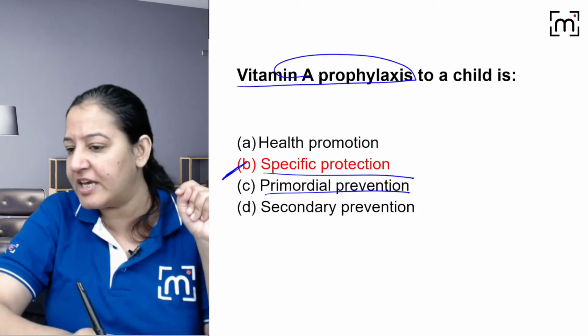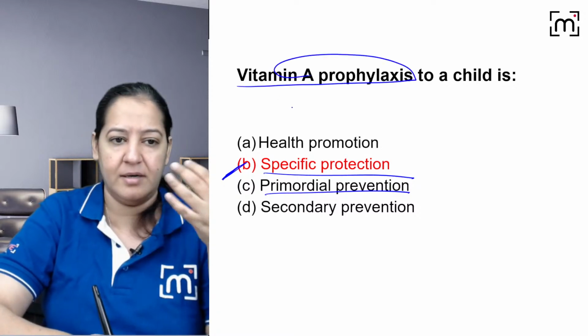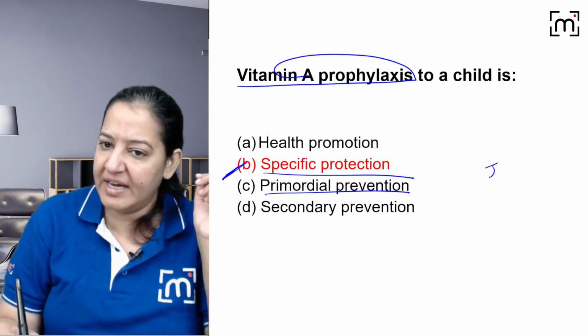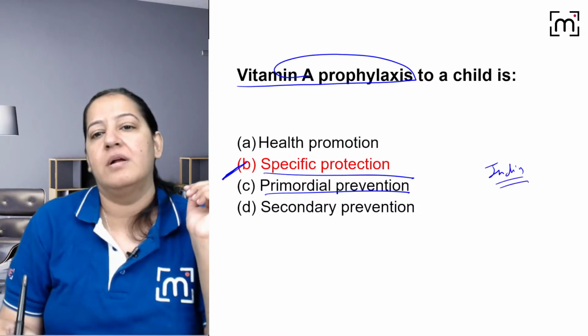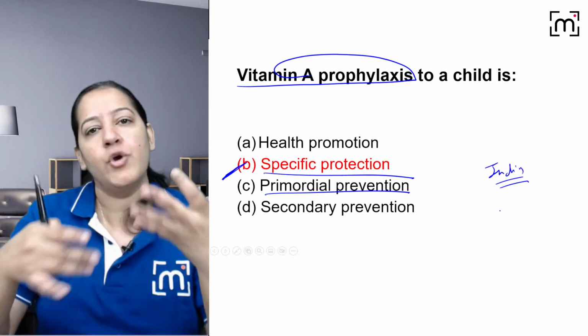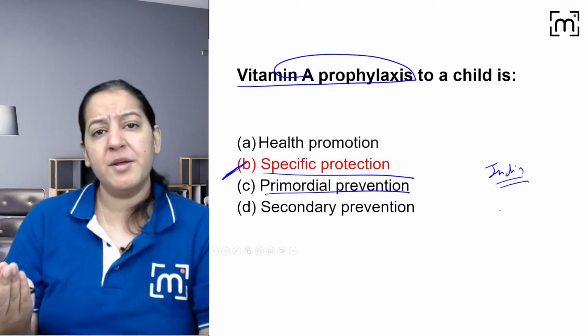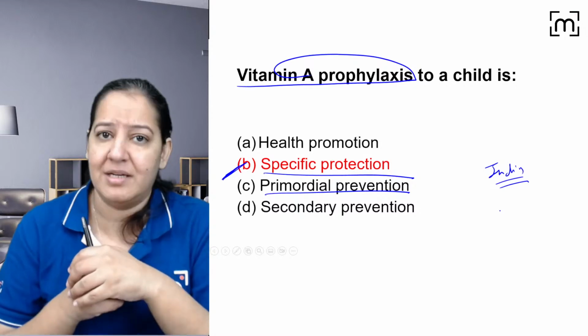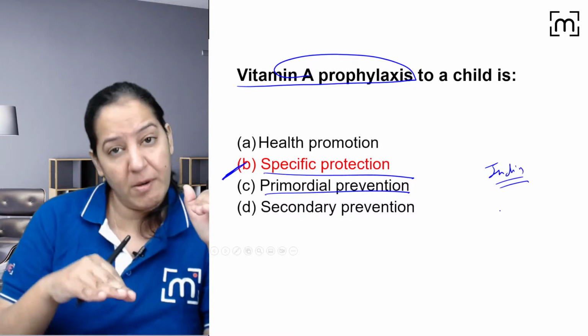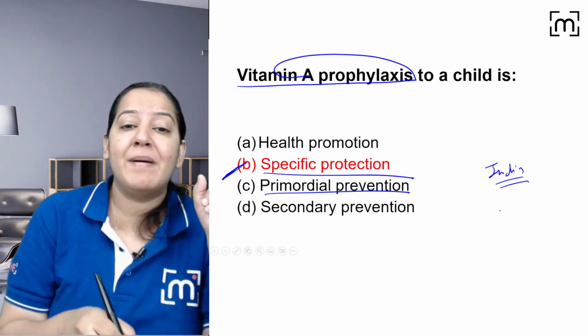Why are we giving it? Hakim and others who are saying C as the answer, why are we giving it? Because in our community in India, vitamin A deficiency is very common. Vitamin A deficiency is a risk factor which is already present. If you are born in India, you have to face it. Vitamin A deficiency is common in our diet. It is common in the child. So the risk factor is present, but you are preventing the disease. So you are giving specific protection.